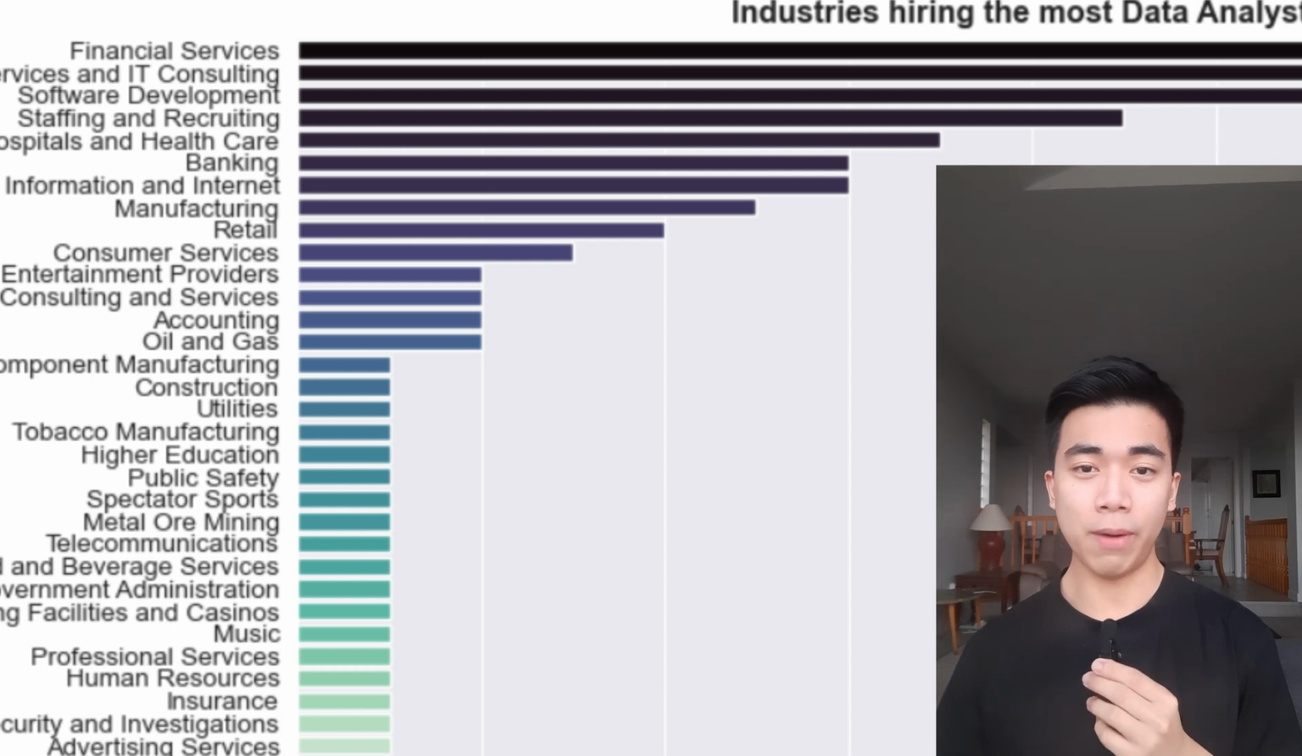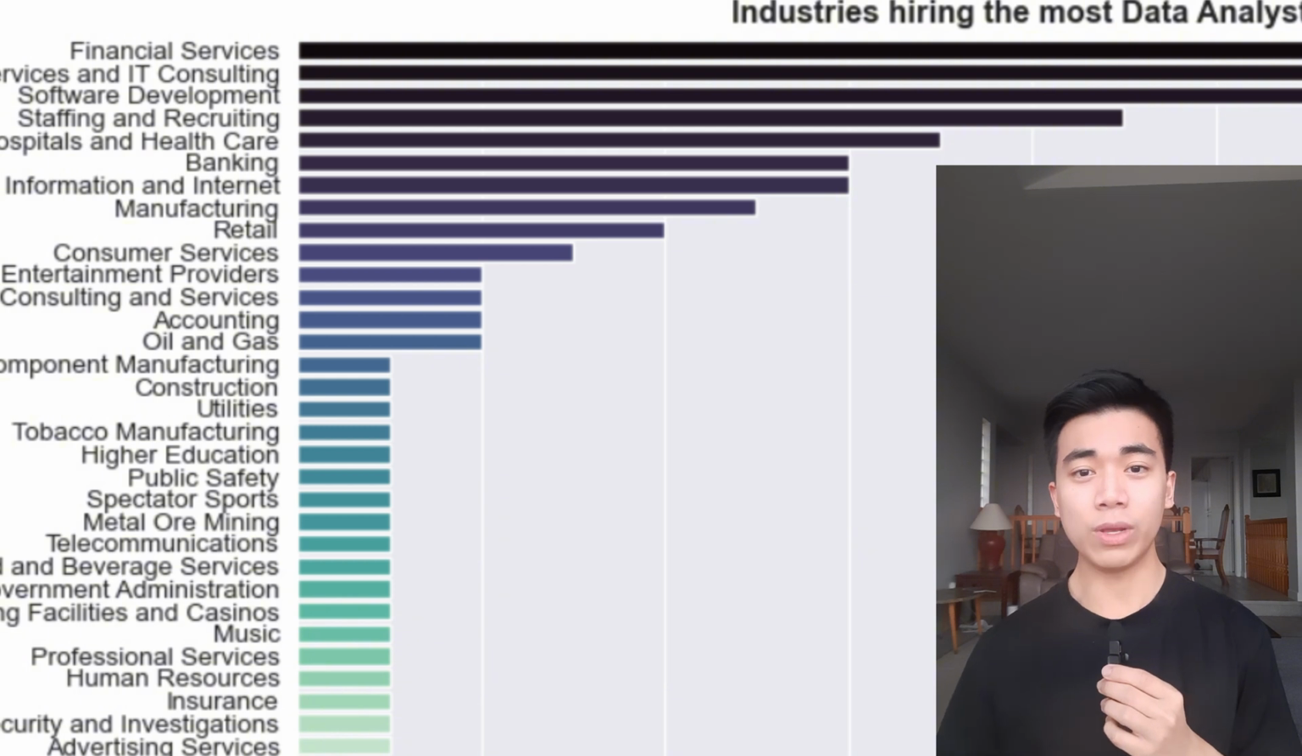Based on our bar graph, we can see that the industries hiring the most data analysts include financial services, IT consulting, and software development. Also, we can see that the hospital and health industry, as well as the banking industry, are hiring more and more data analysts.